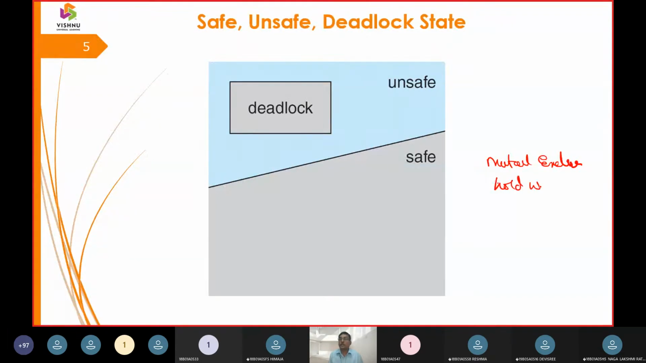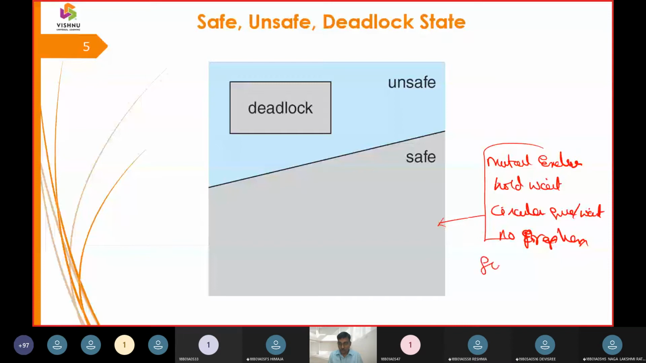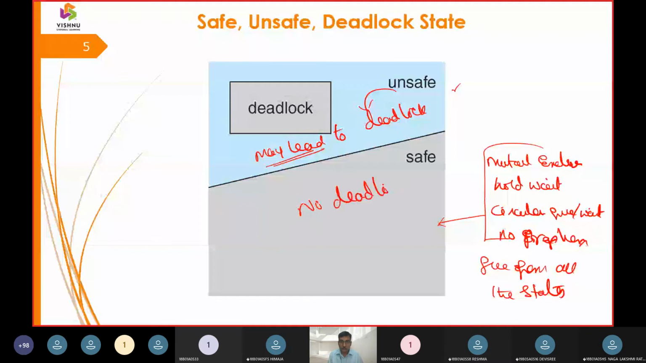If all these are going to be present, then it leads to a deadlock. If any of them is violated, so free from all these conditions, then we say it is in a safe state. If any of them may be there, then it is turned into an unsafe state, and unsafe state says that it may lead to deadlock. So unsafe state may lead to deadlock, but for safe state, there is no deadlock.